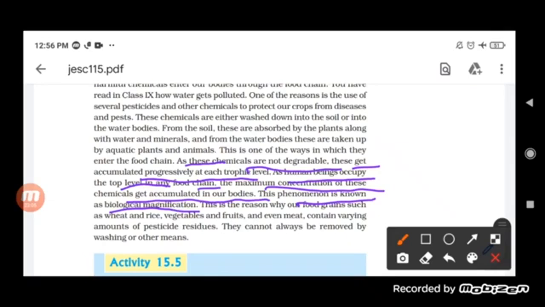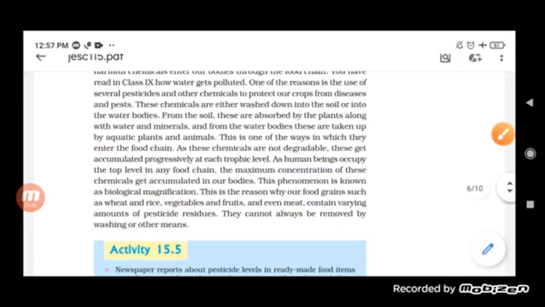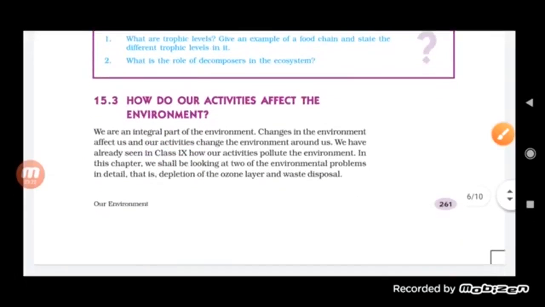This is how the food carries chemicals along with it.